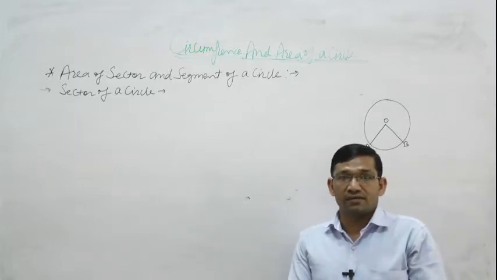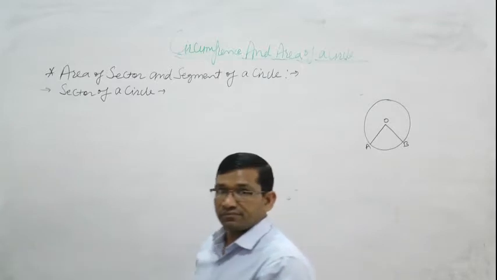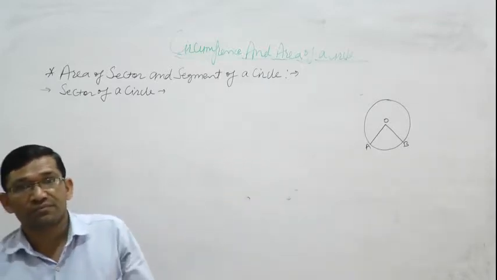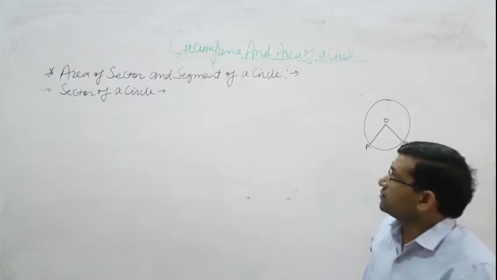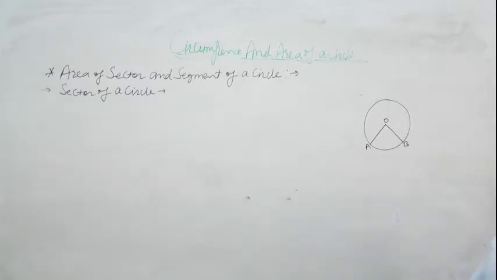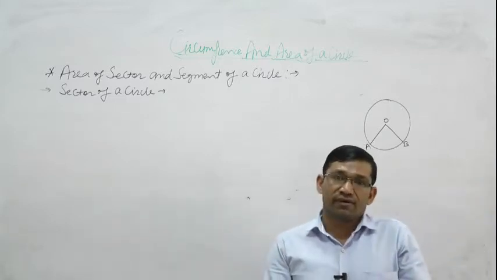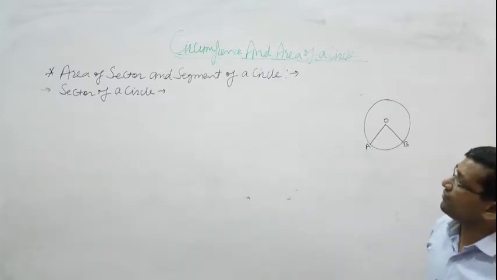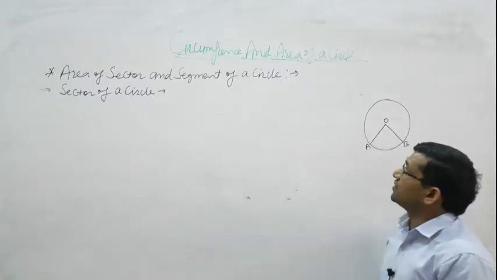Circumference of circle means length of boundary of circle, and in formula form circumference of circle is 2 pi r. Then area of circle is pi r square. Okay, today we study area of sector and segment of a circle.